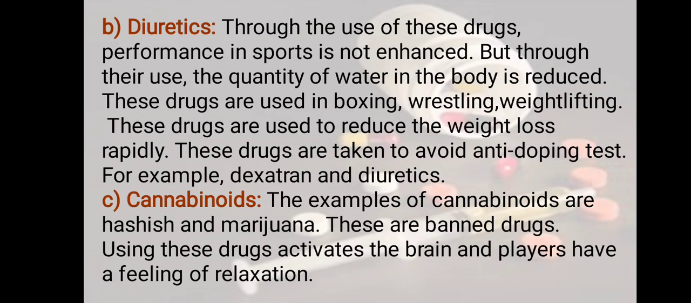Then third we are having cannabinoids. The examples of cannabinoids are hashish and marijuana. These are the types of drugs. You have seen the movie Sanju also. I don't want to quote examples from the movie, but the person was involved in taking heroin and all that. But here